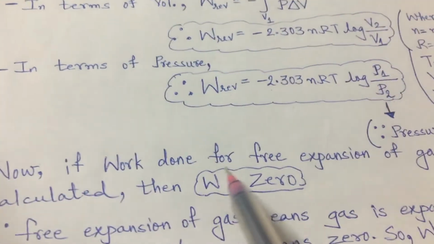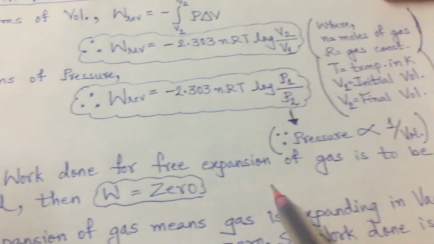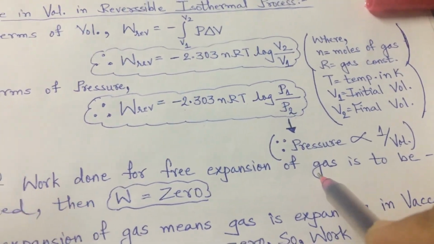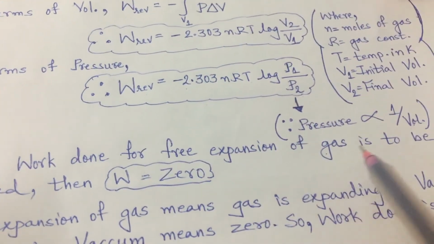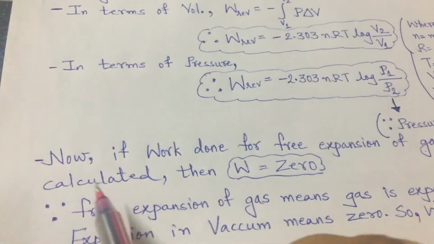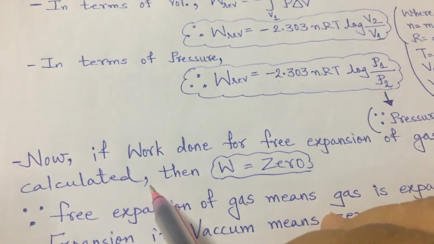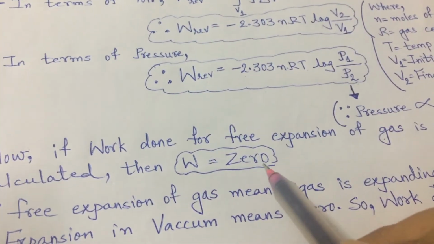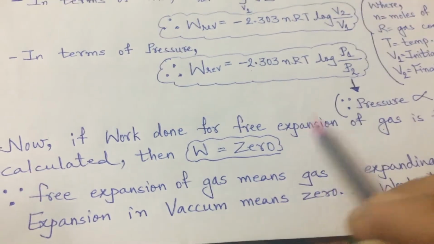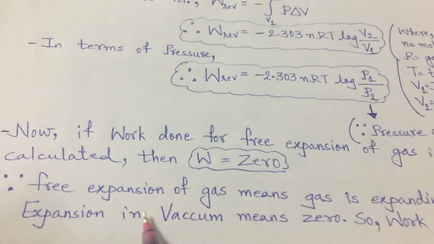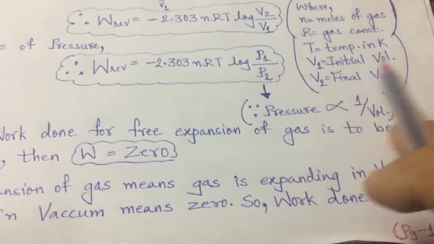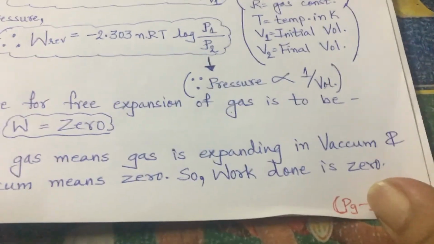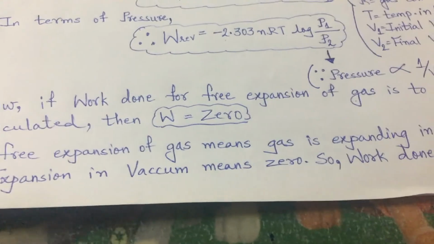And if work done for free expansion of gas is to be calculated, a very new thing for us, then work done is always 0. Why? Because free expansion of gas means expansion of gas in vacuum.